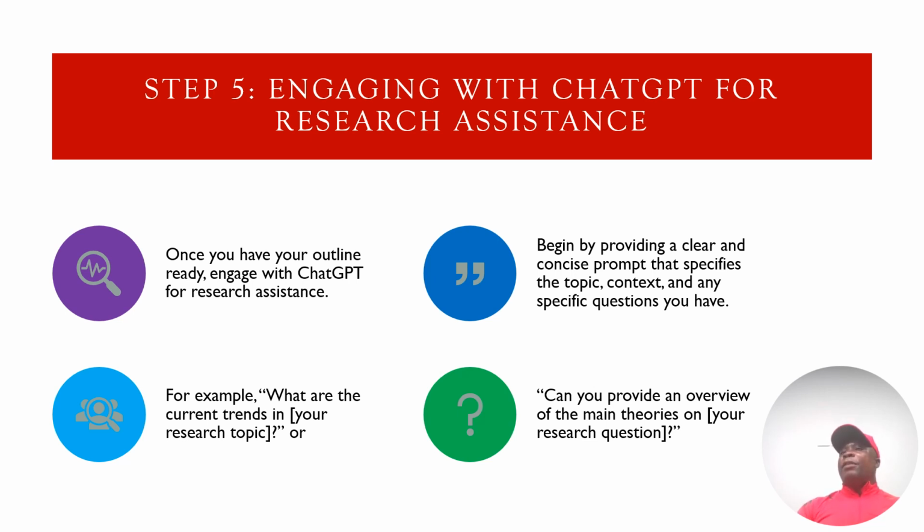So yes, you need to make sure that you have an outline. Then step number 5, engage with ChatGPT as a research assistant. Now when you have got your research objectives, your keywords, and your outline, then yes, you can now go on to ChatGPT and do the work. But it's also important to make sure that I talked about the cheat sheets and the prompts. There's another video coming on the prompts that you can use when you are engaging with ChatGPT.